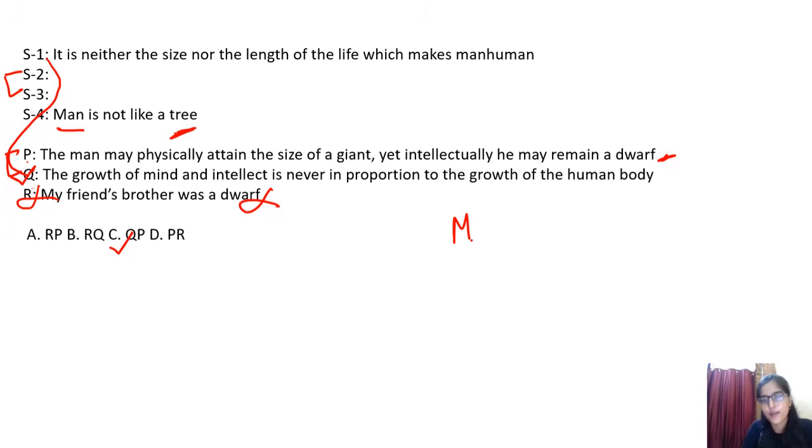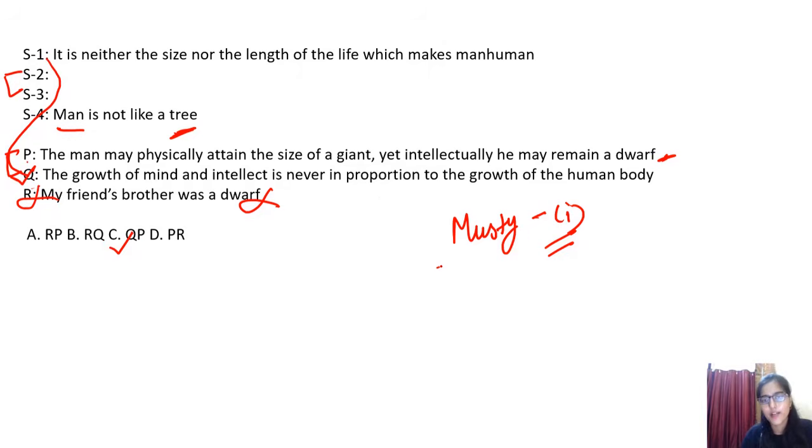Just let me know the meaning of musty in the comment section. What is the meaning of musty? See, vocab will help you a lot, so make sure to go through the previous year questions. I won't say to memorize the dictionary, obviously that is not possible, but the vocab which has most probably been asked, there are high chances of getting the same sort of question, right? So you have to tell me the vocabulary of musty in the comment section.